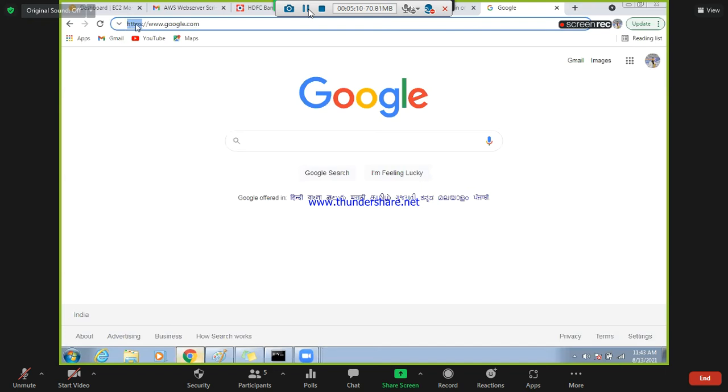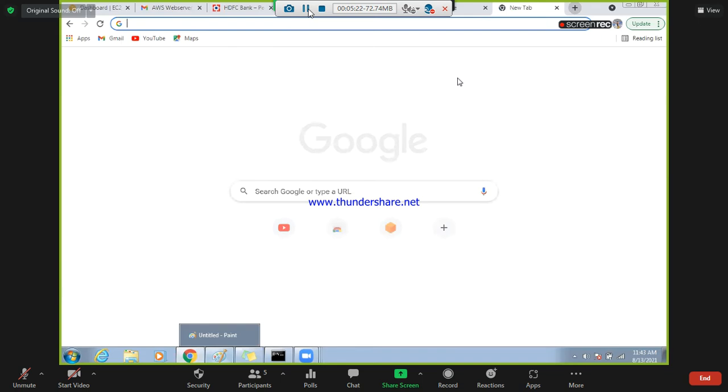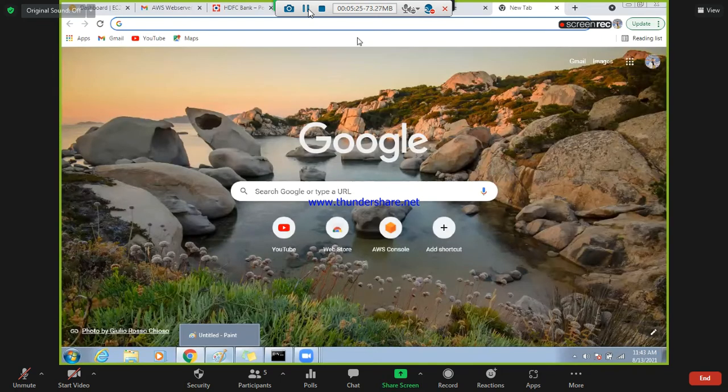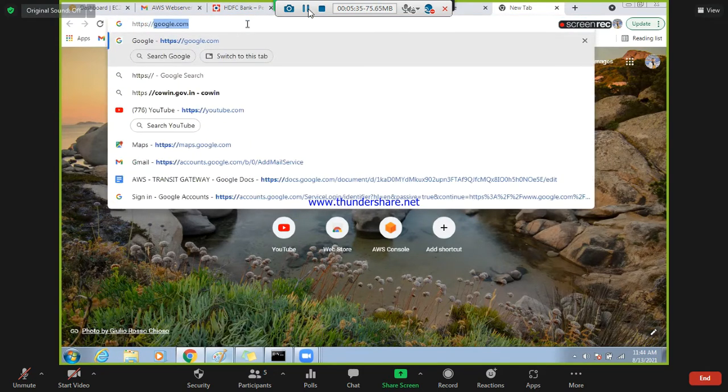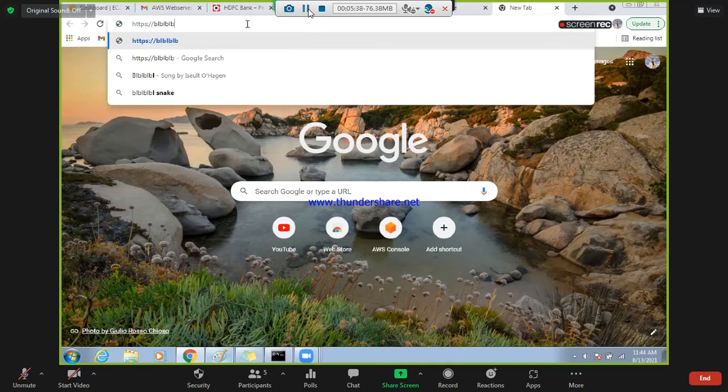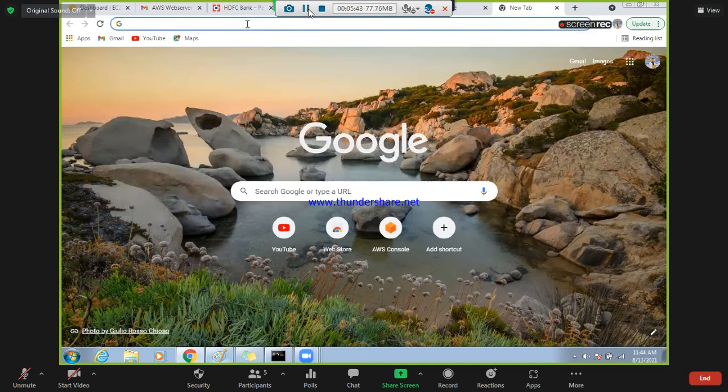So what is this HTTPS? And how to host your URL? If you recall, yesterday what we were doing was just copying our public IP address and putting it into the browser. If you put something in the browser, by default it will take port 80. If you want to use HTTPS, then you need to specify HTTPS followed by the address .com, which means more secure.